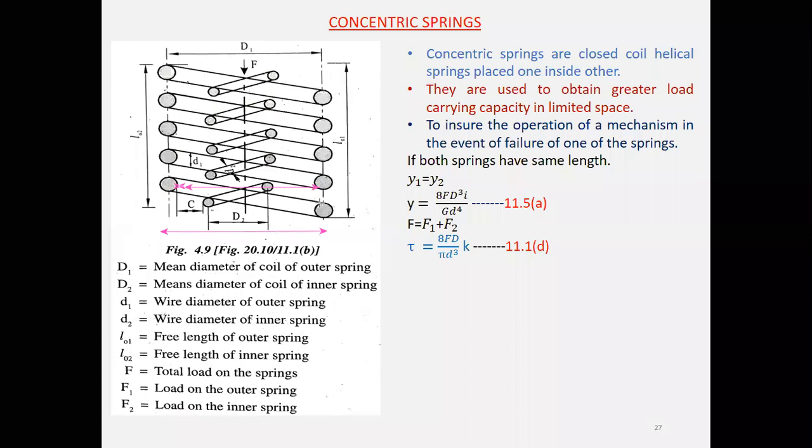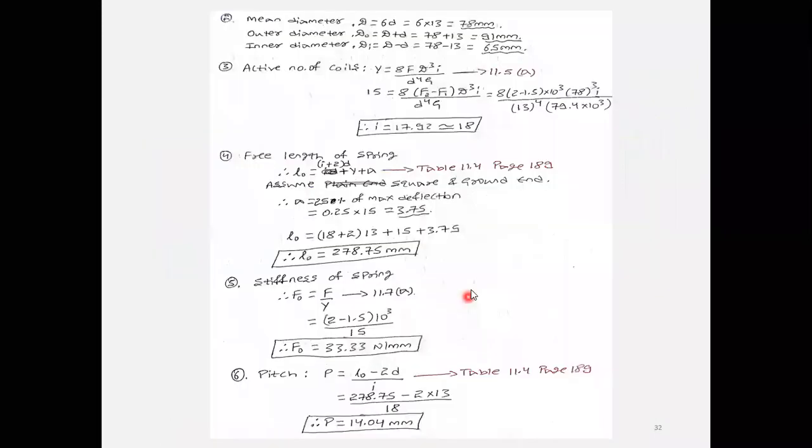If you add that, then you will get the outer diameter. To get the inner diameter, mean diameter minus the diameter of the wire. Here you can see D plus d, this capital D is 78 plus 13, it is 91. Inner diameter is capital D minus small d, that is mean diameter of the coil minus diameter of the wire. 78 minus 13 is 65.